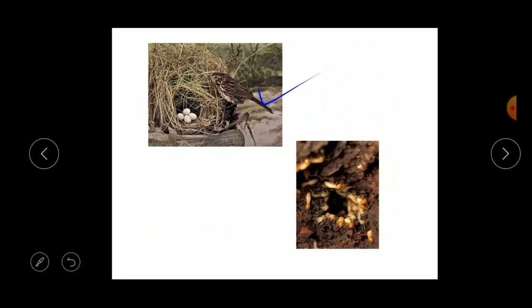Here you can see these are called the white ants. Yes, so these are the white ants. They usually live in decayed wood, or usually they will live in soil, mud.